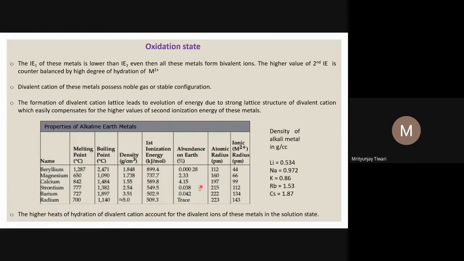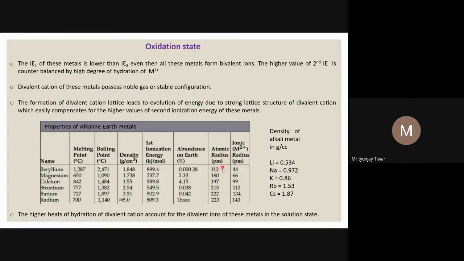Percentage abundance: if you look at the earth, beryllium has the least abundance, and radium is also present only in trace amounts. Other metals have quite good abundance, like magnesium and calcium. Calcium is present in the highest amount among all the alkaline earth metals. The other elements also exist on the earth, and that is why they are called earth metals, alkaline earth metals.